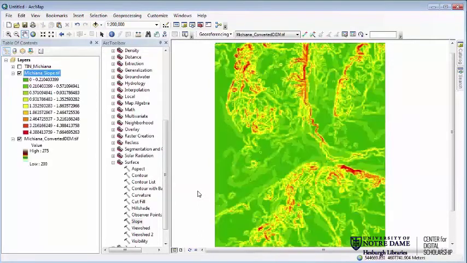It'll take it just a second to run, and now it's given us a measurement where the slopes range from 0 to 7.6 or so, with areas of higher slope in red and lower slope in green. Now obviously, if you're doing this for a different area, the values in there are going to change. But this is the standard color ramp for slope, this green through yellow to red.